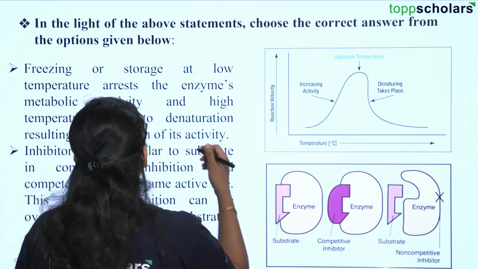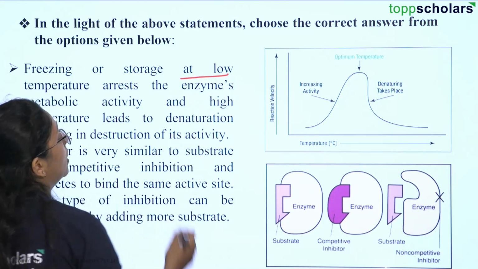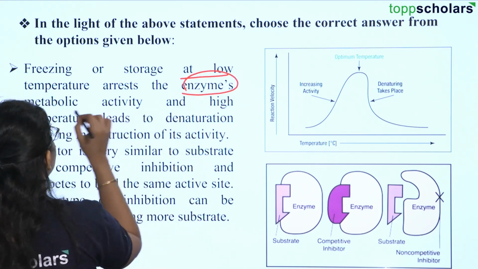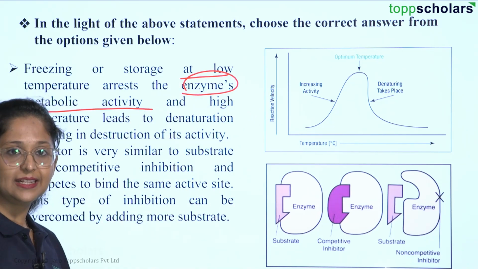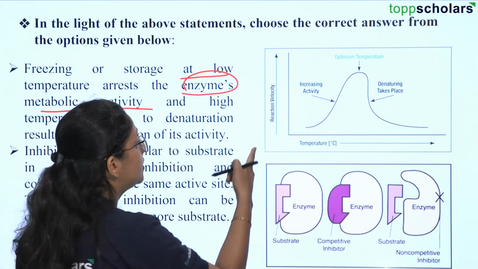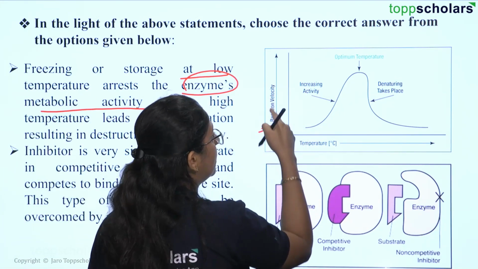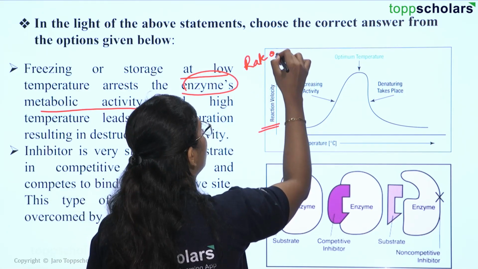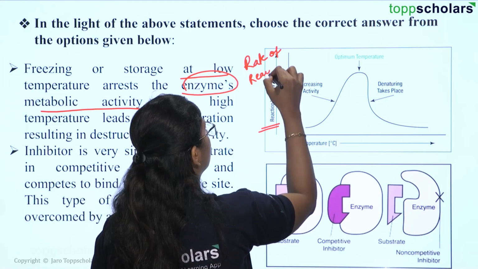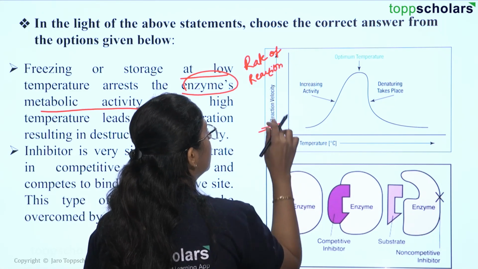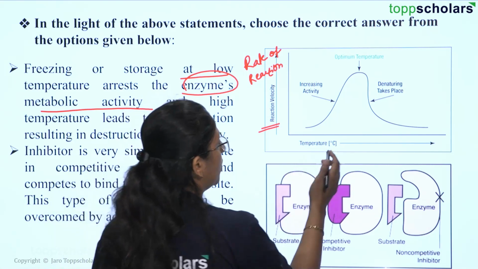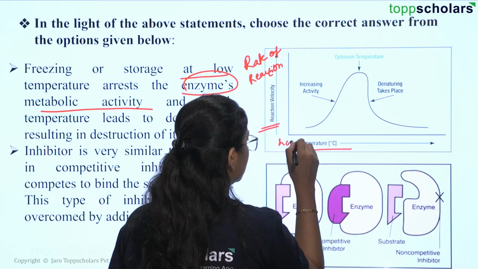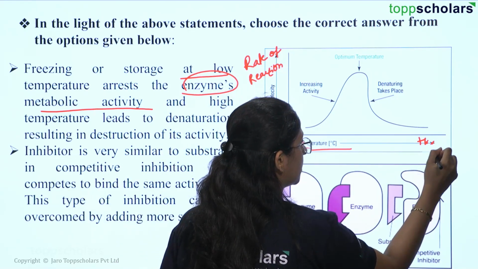First, about the temperature. So freezing or storage, that means you are trying to reduce the temperature, will arrest the enzyme's metabolic activity. Okay, the enzyme won't be able to function here. So as you can see in this graph, this axis determines the reaction velocity, or you can also call it the rate of reaction, the speed at which the reaction occurs. Correct? And on the other axis we can see the temperature. So here the temperature is low and here the temperature is high.